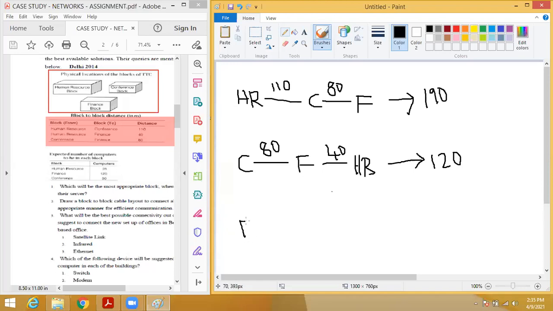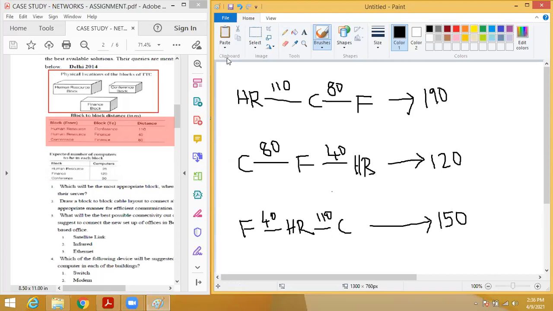Now you have to start from the finance block. Finance to HR. Then HR to conference. So what is the distance now? 40. HR to conference is 110. Okay. So what is the total distance now? 150. Yes, 150 meters.